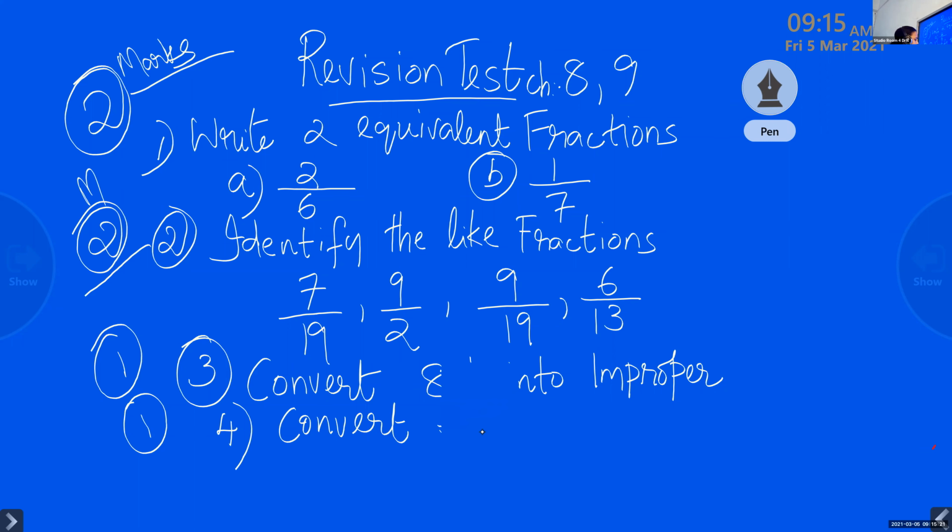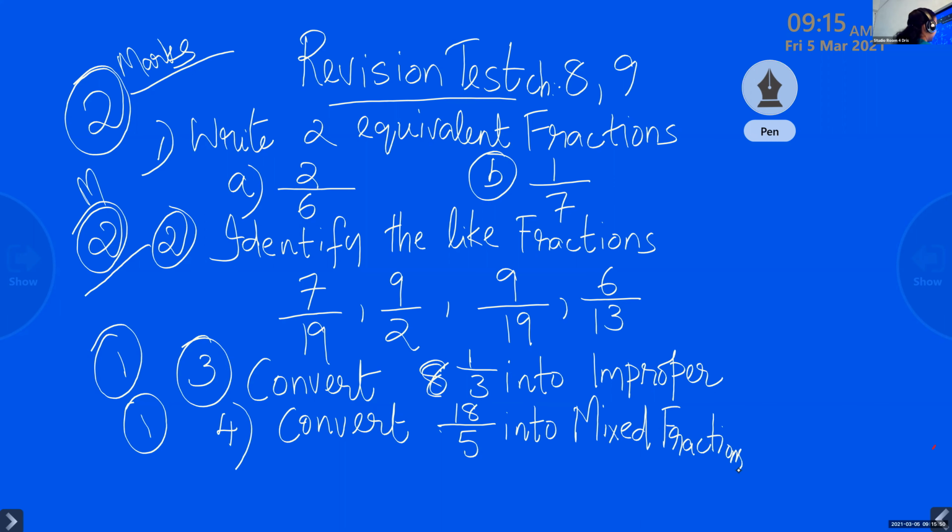So here, 8 and 1/3 into improper fraction. Question number 4: 18/5 into mixed fraction. Abrid, are you writing the questions? What about Amil? Are you writing the questions? Okay.